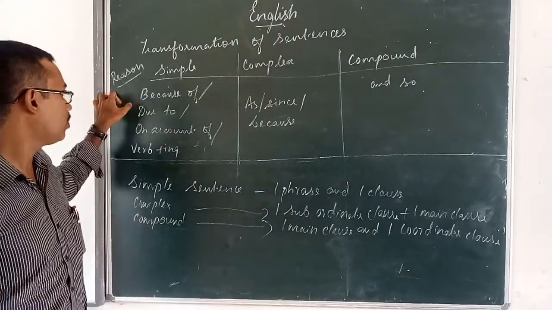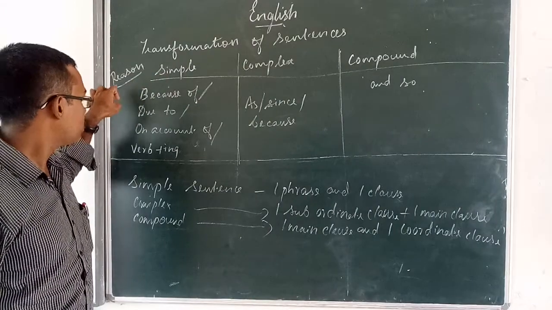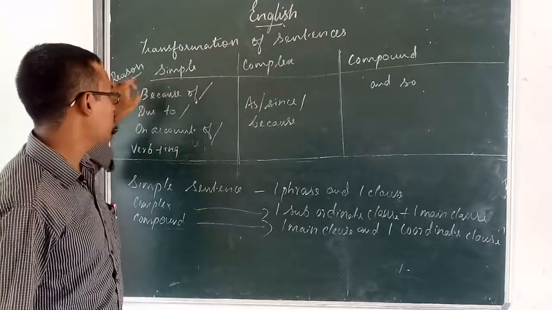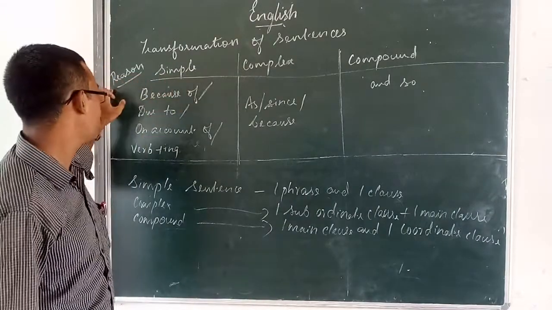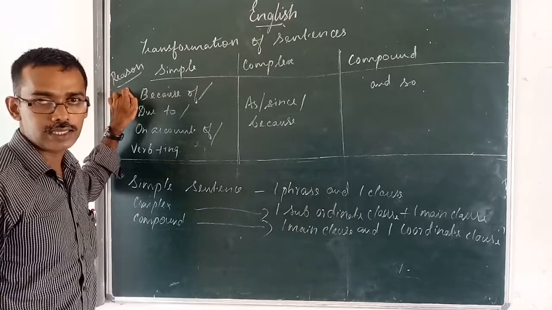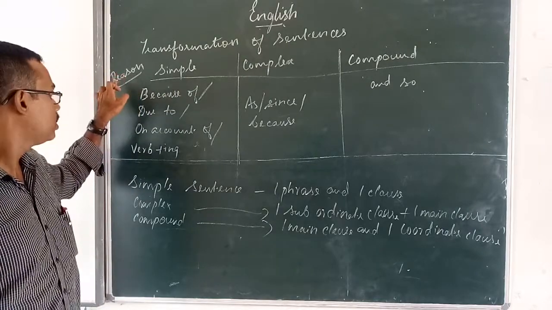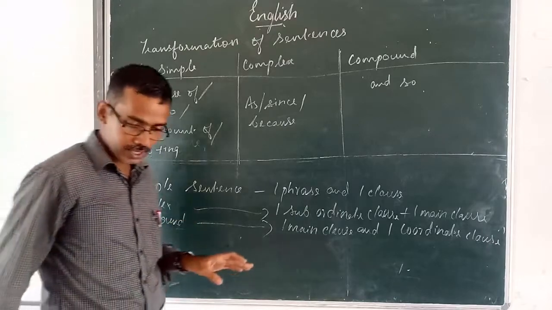Now today we are going to see the first type, simple, complex, compound. In the simple, complex, compound table, we are going to see the statements with reason.